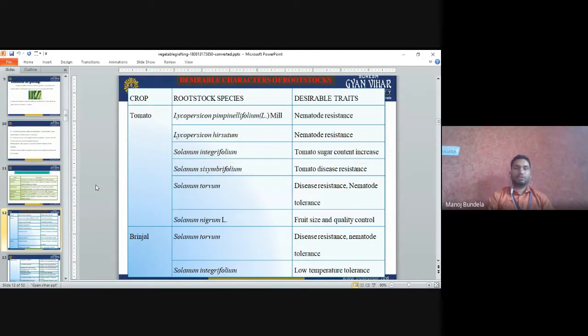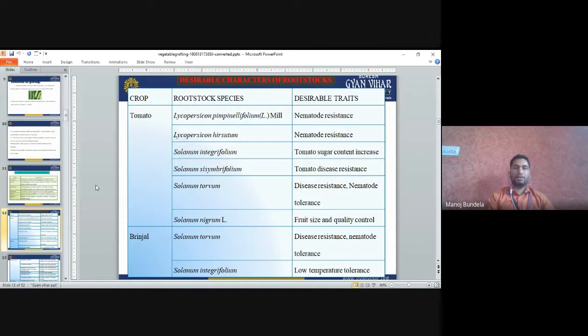Desirable characteristics of rootstock: whatever rootstock we are using, first I told you which rootstock we use. So why do we use that rootstock only? Why do we not use a different rootstock? It has some specific characters, and that's why we are using that particular rootstock.